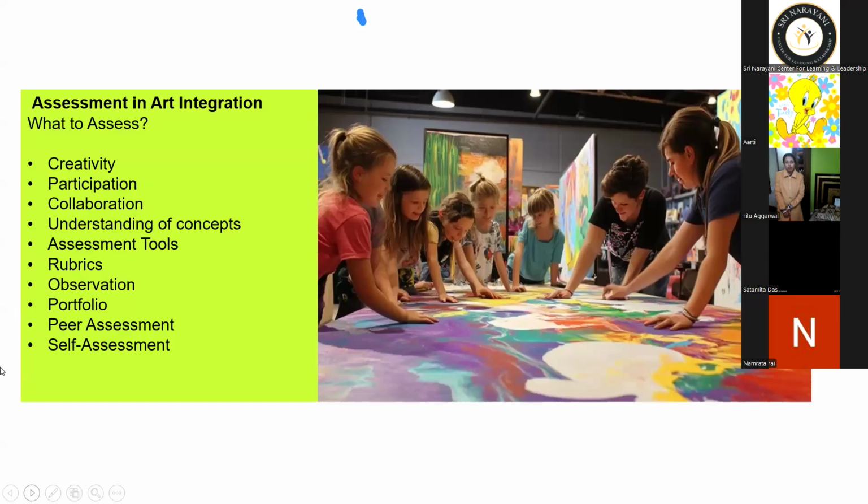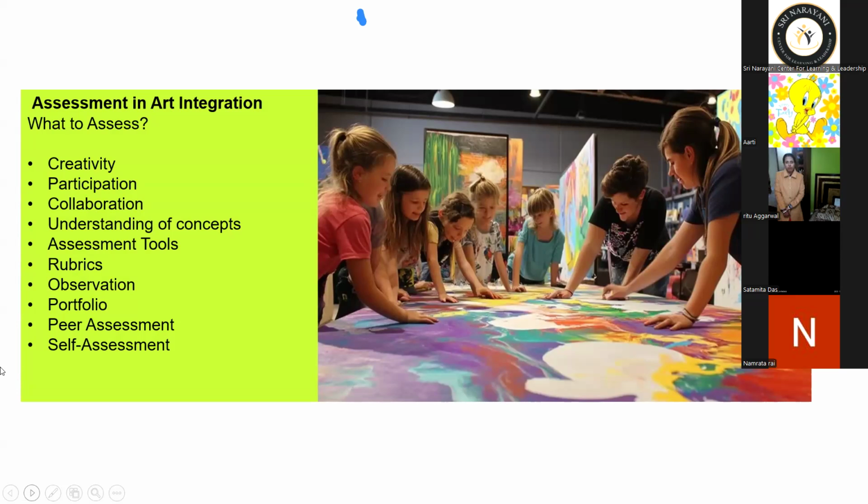Okay. So, assessment in art integration. What are we supposed to assess? After everything is done, when we can see the picture over there where the children are actually working together, some assessment has to be done after the project work is over. So what is it that we are supposed to assess?